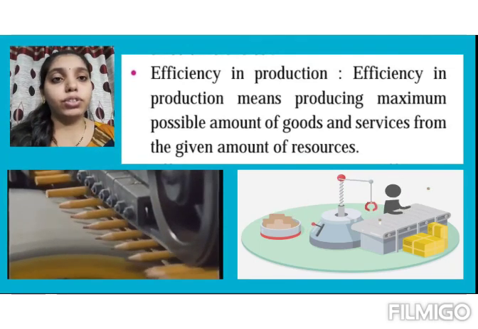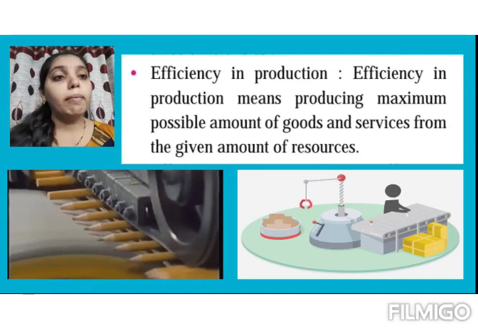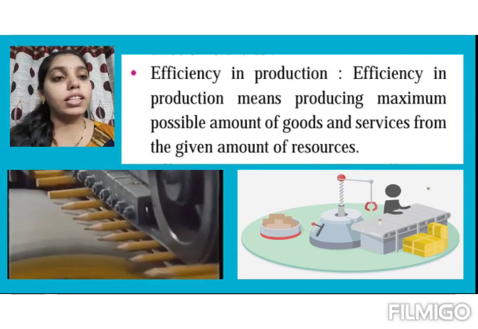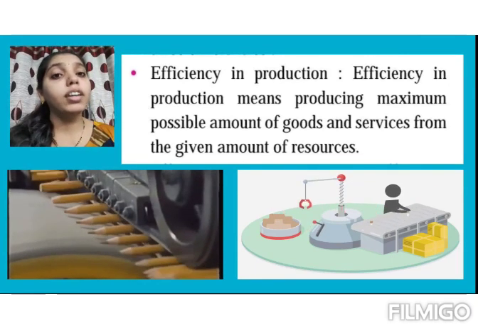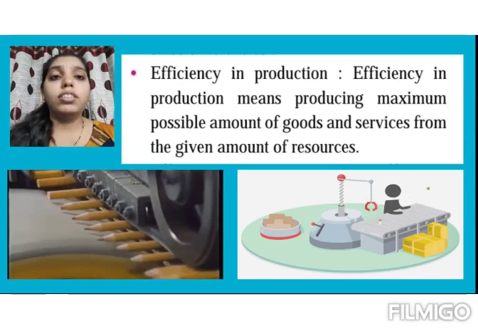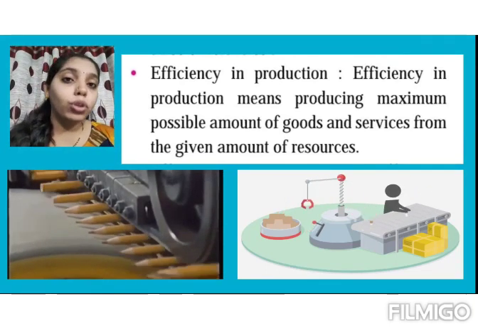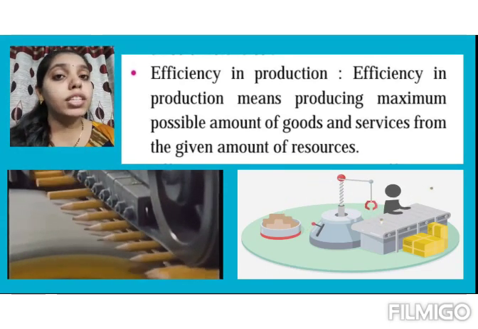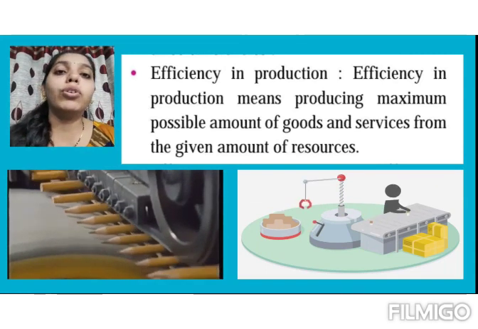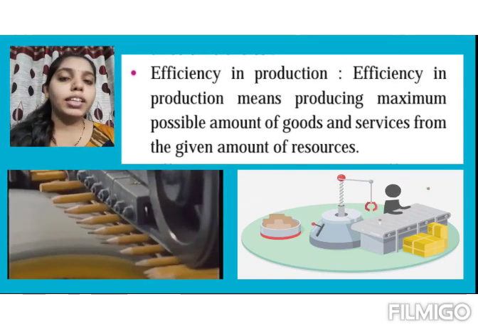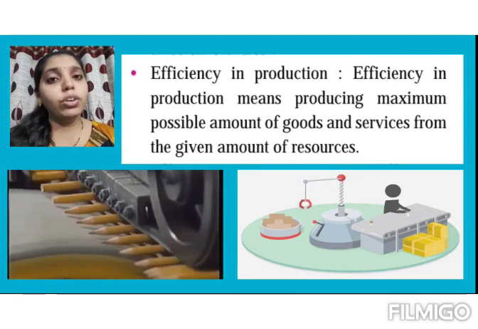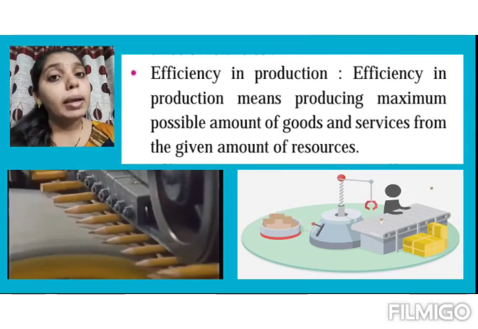Efficiency in production. Efficiency in production means producing maximum possible amount of goods and services from the given amount of resources. So this theory teaches us how we can produce maximum number of goods and services in the limited amount of resources. Let's take one example. Suppose you are a laborer and you have got an order to produce 100 pencils.